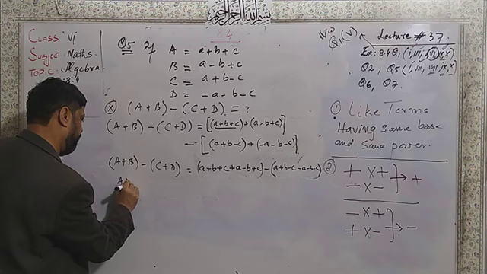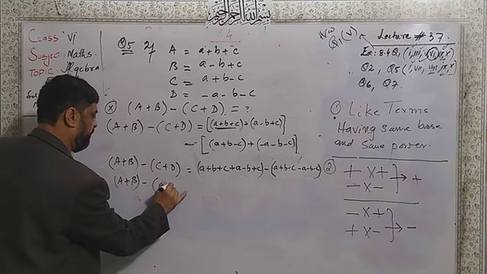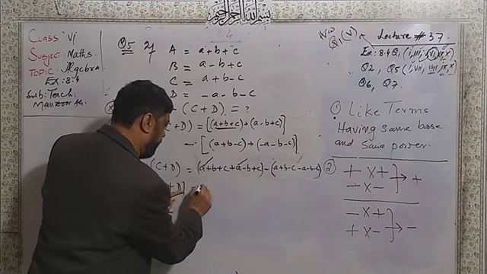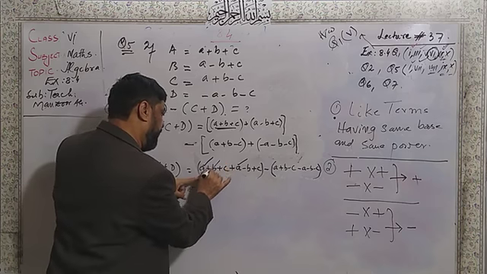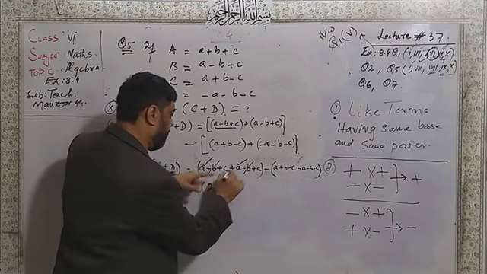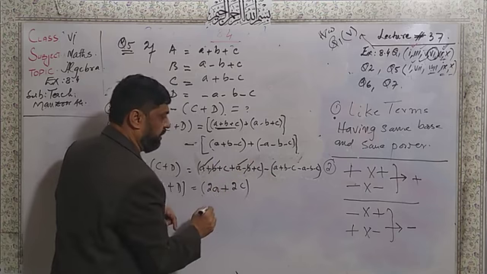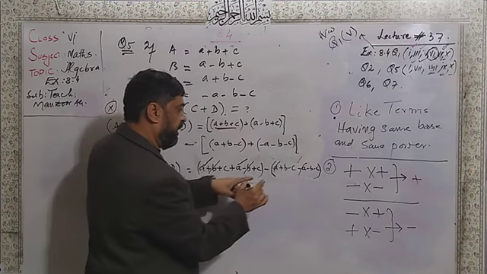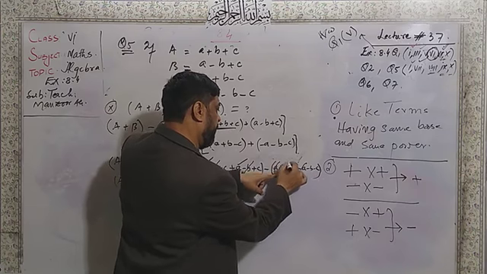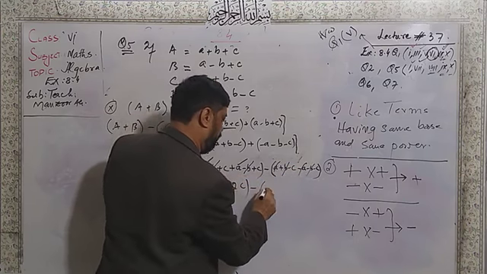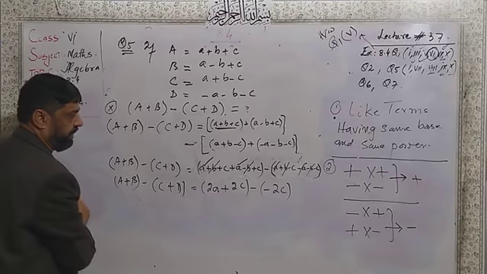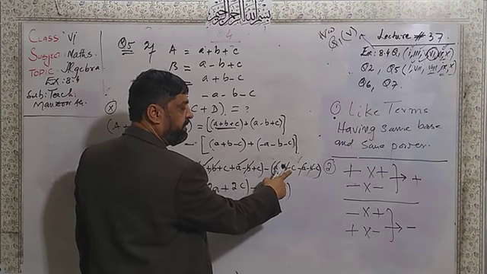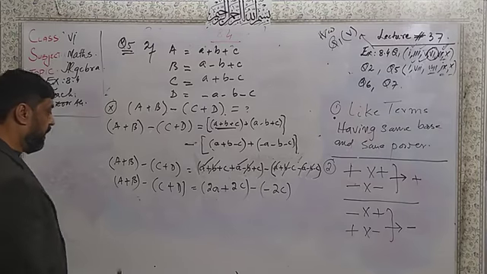So here A plus B, C plus D, it is equal. Now dear students, A plus A, it will come 2A. B plus and minus cancel. C plus C, it will come plus 2C. Similarly here, A plus and A minus cancel. Here B plus and B minus cancel. Only minus 2C will be the answer. Okay. Plus A with minus A cancel. Plus B with minus B cancel. Minus C and minus C, it will become minus 2C.